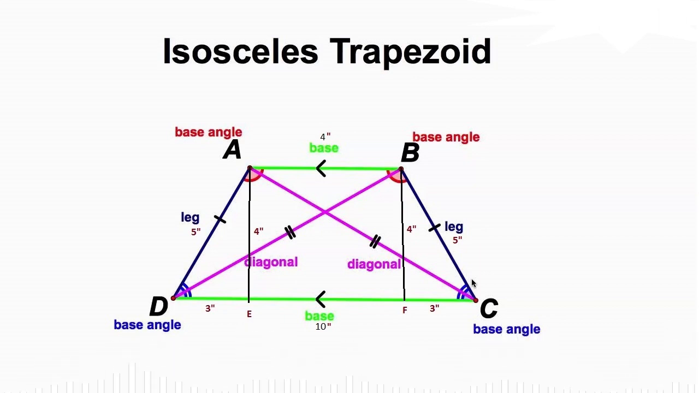Hello dear fans. How to find the base of an isosceles trapezoid. A trapezoid is a quadrilateral whose bases lie on two parallel lines, while the other two sides are not parallel.